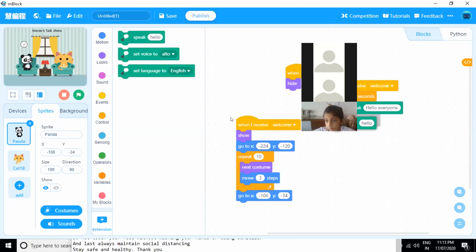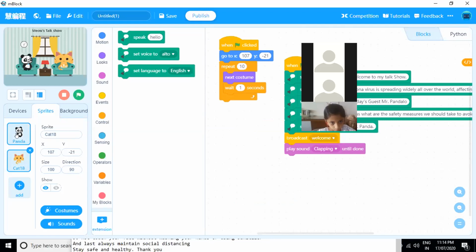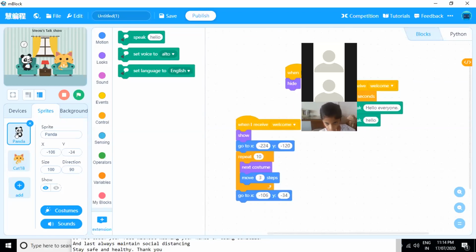Also, if you see that the voice of cat is already, we have decided alto, right? But we can't use the same voice for panda. Okay, so voice of panda should be different than that of a cat. So what we'll do, we'll use set voice also, and we will change the voice of panda. Okay, so panda is first saying hello everyone.